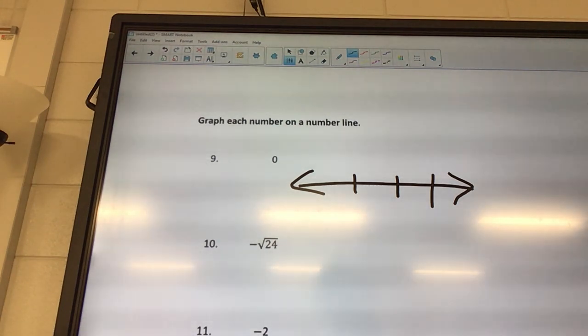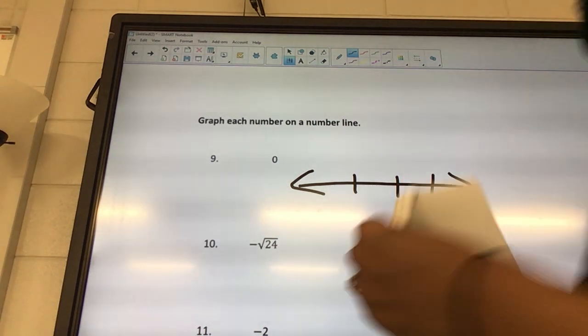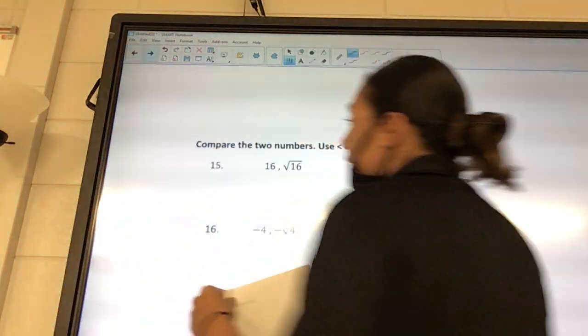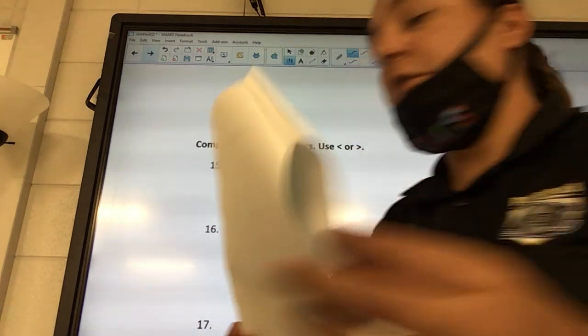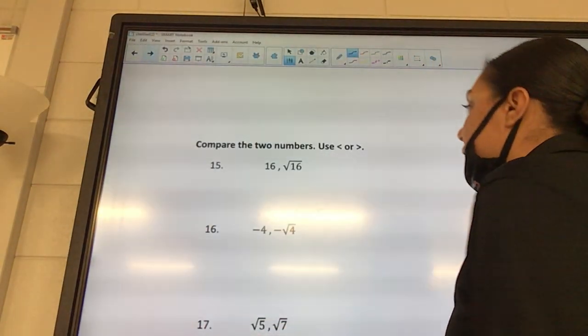Oh, I skipped a page on the copier. Look, you guys lucked out. Next page. Just kidding. So if you're watching the video, don't do problems 9 through 14. Okay, you can skip them. Put a big X on there though, otherwise I'll forget.